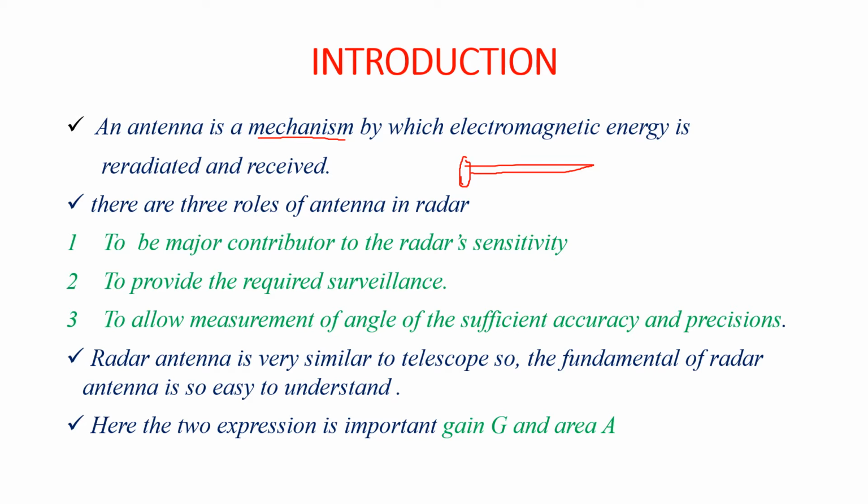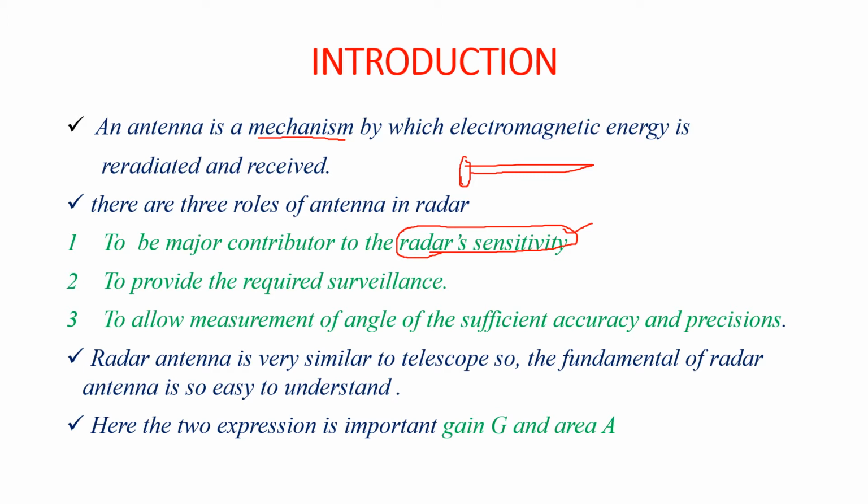So there are three roles of the antenna in the radar. First is to be a measured contributor to the radar sensitivity. That means radar sensitivity is very important. Second, to provide the required surveillance, and third, to allow the measurement of angle with sufficient accuracy and precision. These three points are very important roles of the antenna in radar.